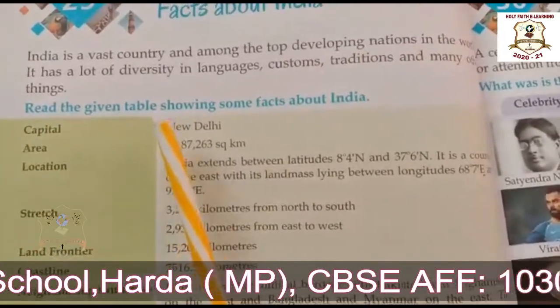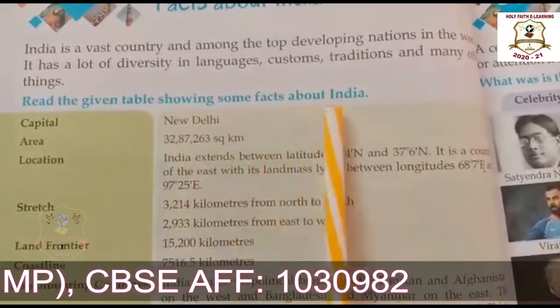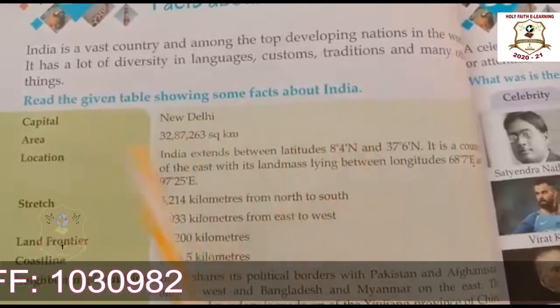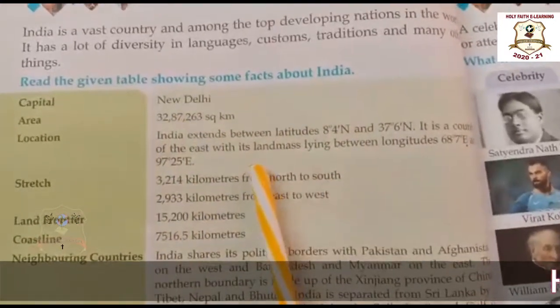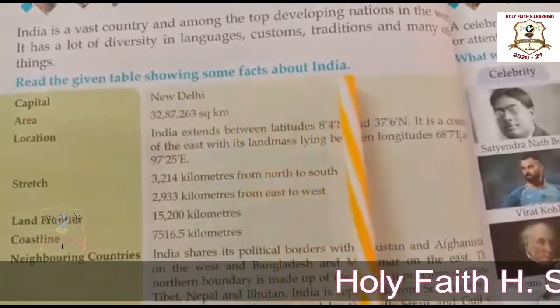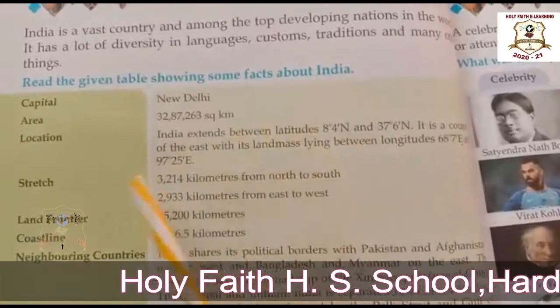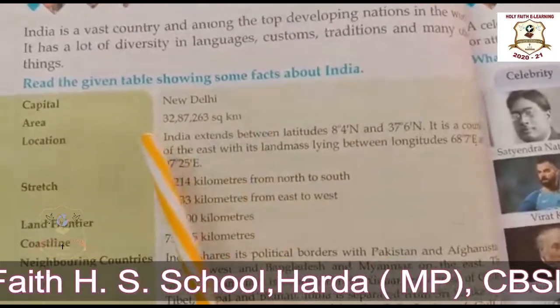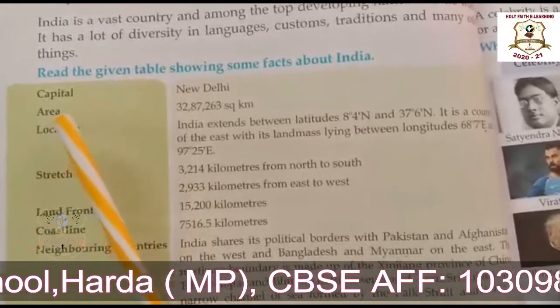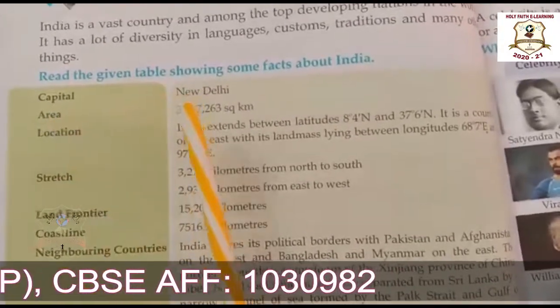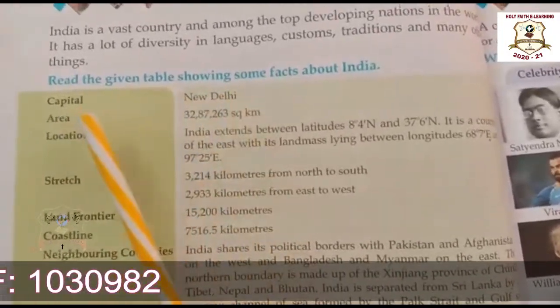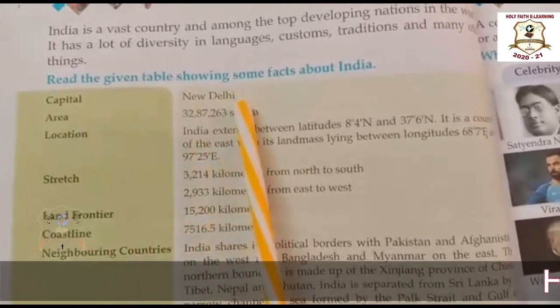Read the given table showing some facts about India. Students, here we have a table and facts about India. Okay, let's start. First one is capital. Capital, New Delhi. Okay, what is the capital of our country? New Delhi.